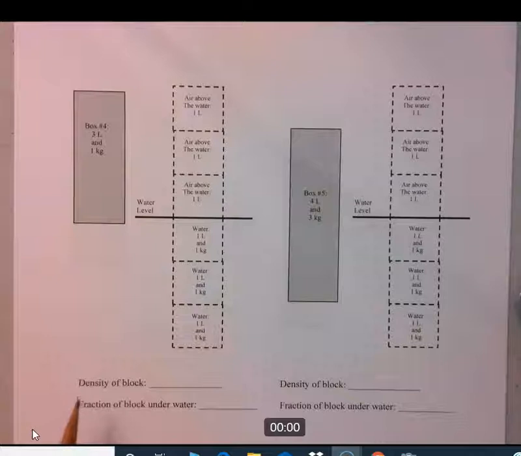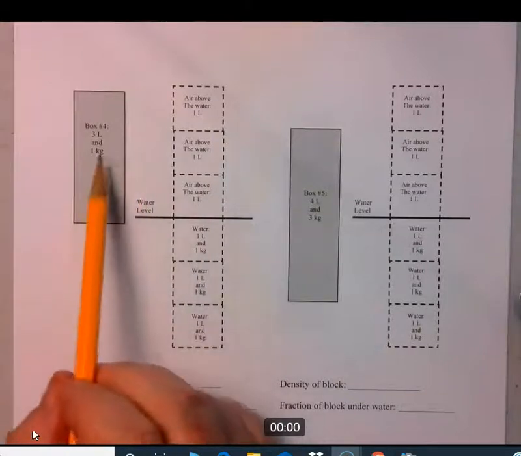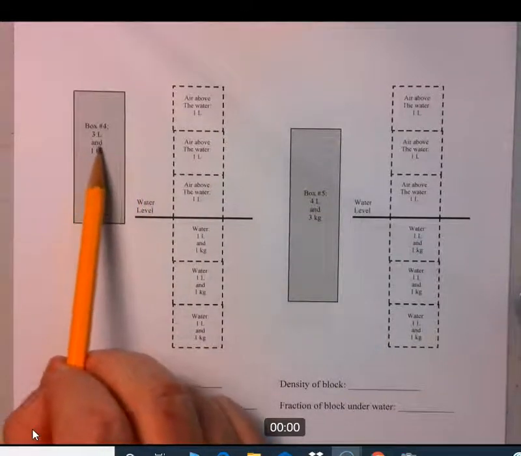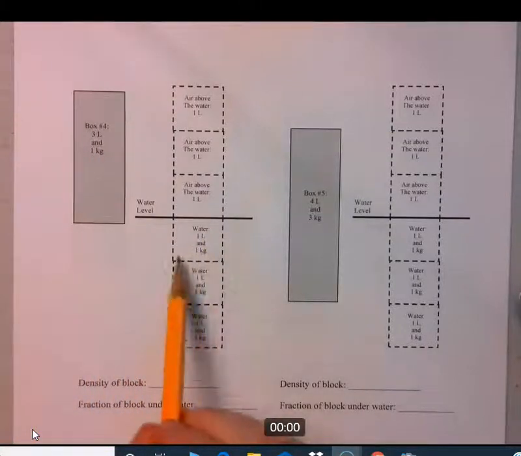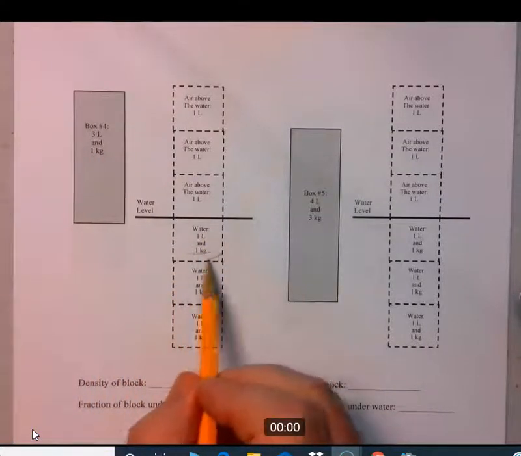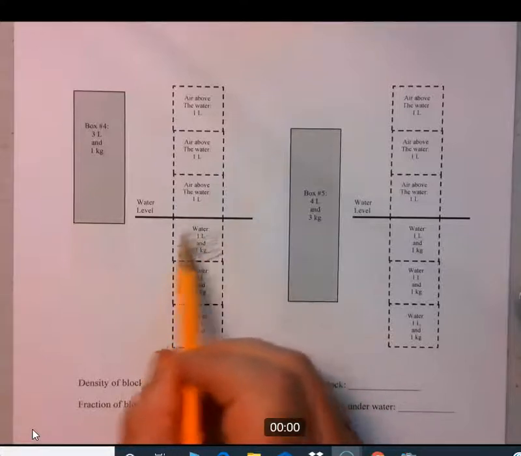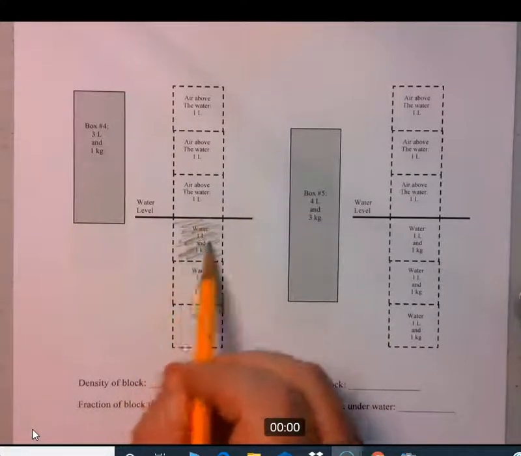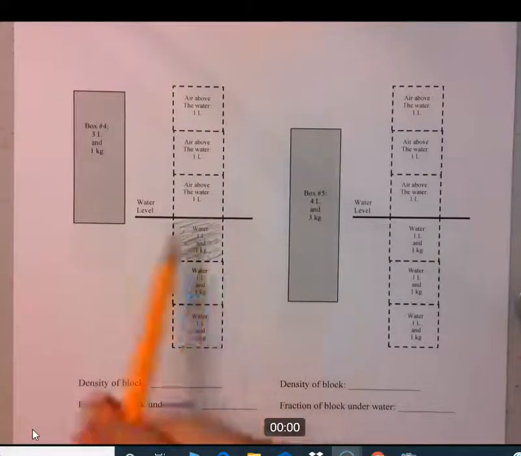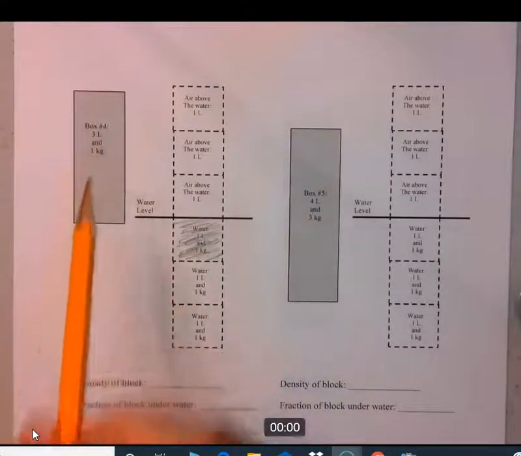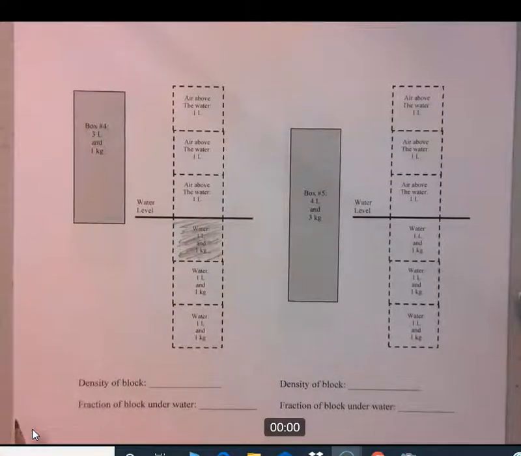If you pause the video, we're back. So 1 kilogram, so it's going to displace 1 kilogram of water. Well, where's 1 kilogram of water? It's just the very first block near the top, so it's going to take up that. And that 1 block of water is 1 liter. But this box is 3 liters. So what happens to the other 2 liters?